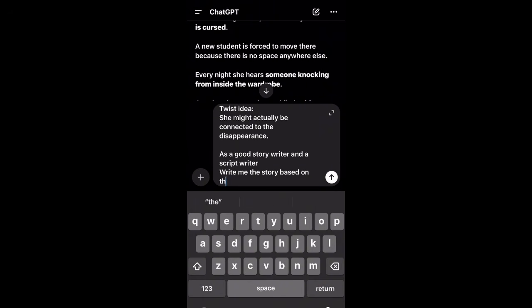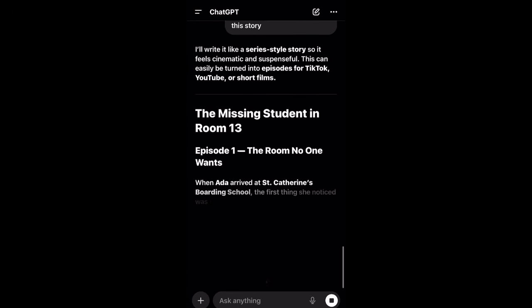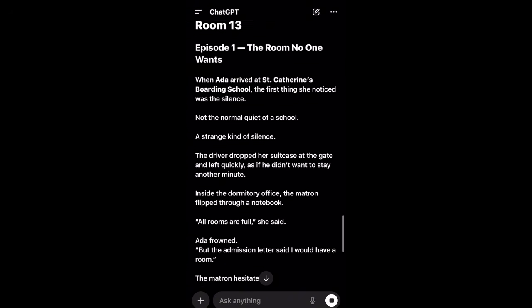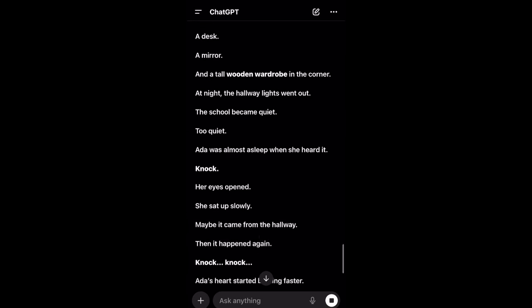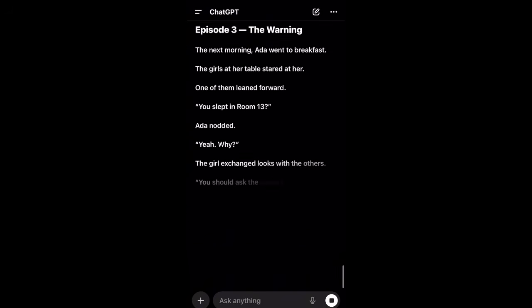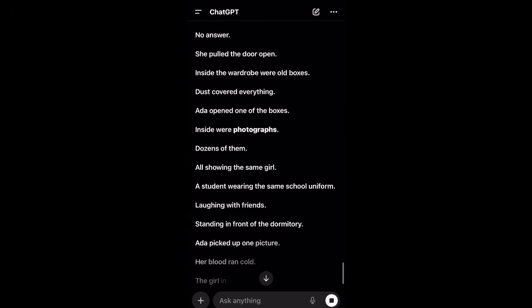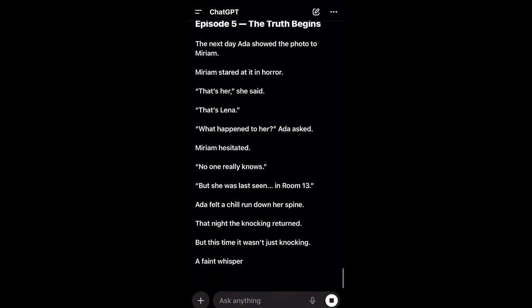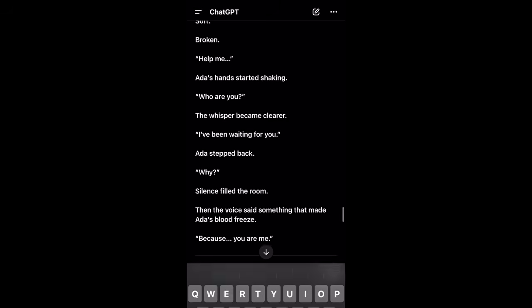So don't forget that this is my own story, so in yours you can actually tell ChatGPT exactly how you want it. So after I'm done, I just click on generate, and then it has written down my story for me, as you can see. So now I have to go through it. If you actually want to edit yours, especially if it is a story idea that you have upstairs, when I say upstairs, I mean you have it in your head already, and you wanted it to just write it down for you, you can go through it and edit it. And you can also go through the series, edit it, and then if it's not okay, you regenerate.